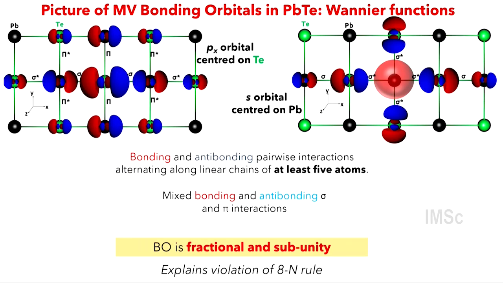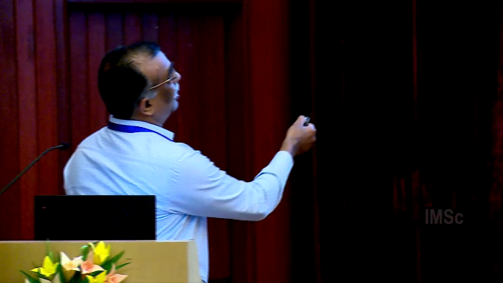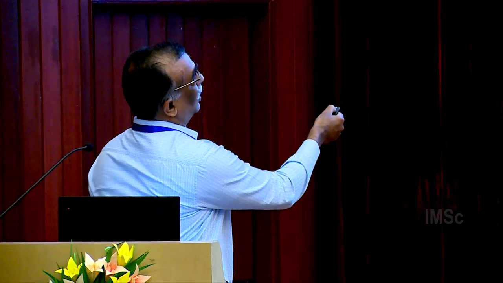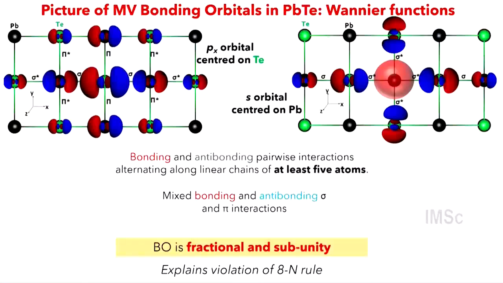I only want to tell you that we can also derive a very precise picture of this bonding using a tool called one-electron functions. One-electron functions are like molecular orbitals of extended infinite crystals, and the key feature we find is this tellurium p orbital, which is bonding in sigma with the next neighbor, but then the next neighbor shell is anti-bonding. Sigma star is anti-bonding.